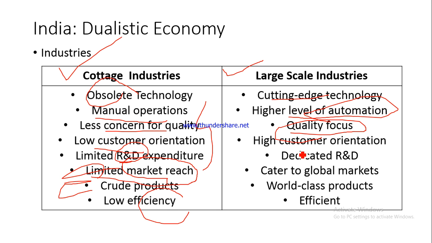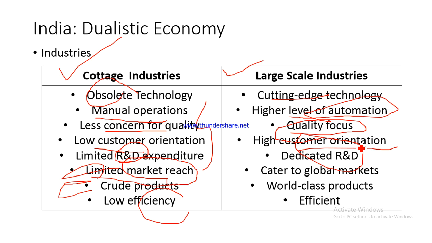Now, they also have a very high customer orientation. They find out what the customer needs, they research what the customer requires, and accordingly design their product. So their whole objective is to satisfy the customer, and they go for research and development also. They in fact earmark a particular percentage of their overall expenditure on research and development so that they can continuously improve their product. Let me give an example of the detergent soaps which are available. You find there have been so many advances. Fine. Or let's talk about toothpaste.